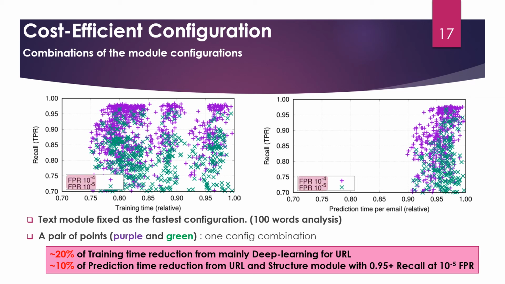The purple points are the recall at 10 to the minus 4th FPR for each combination, and green points are for 10 to the minus 5th FPR. From the result, we can confirm our expectation that with the reduced features and simpler deep learning models, we still achieve 95% of recall at the 10 to the minus 5th FPR.